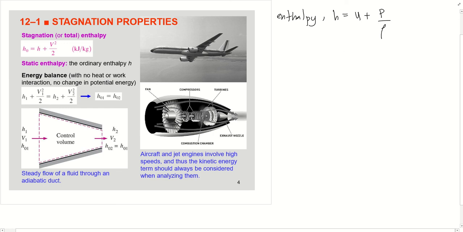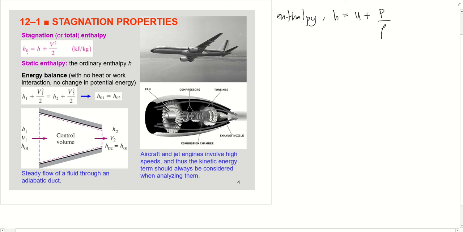For high speed flow, such as those encountered in airplanes, the potential energy of the fluid is still negligible, but the kinetic energy is not. In such cases, it is convenient to combine the enthalpy and the kinetic energy of the fluid into a single term called stagnation or total enthalpy, H0.